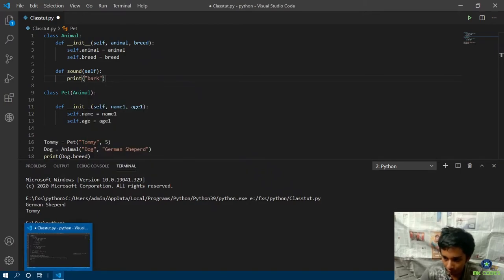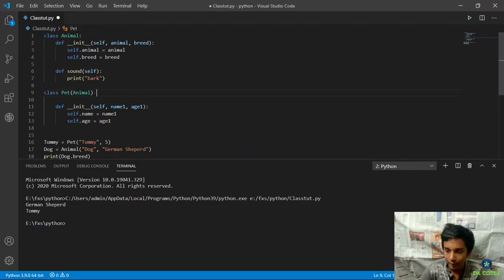I hope you are going to be able to follow along, except for this animal part. And if there's any confusion in the previous lines or the after lines, I recommend you to see the previous video, which was class basics 1 and 2. So basically when I put another class name in the bracket, it basically means that I'm inheriting all the properties and methods from that class into this class as well.